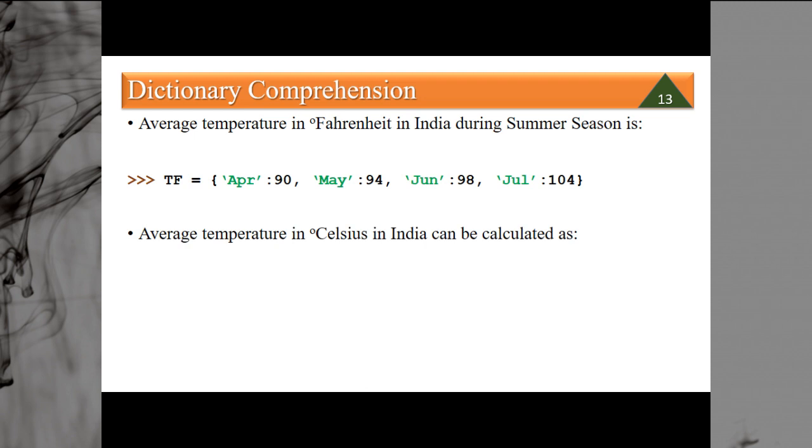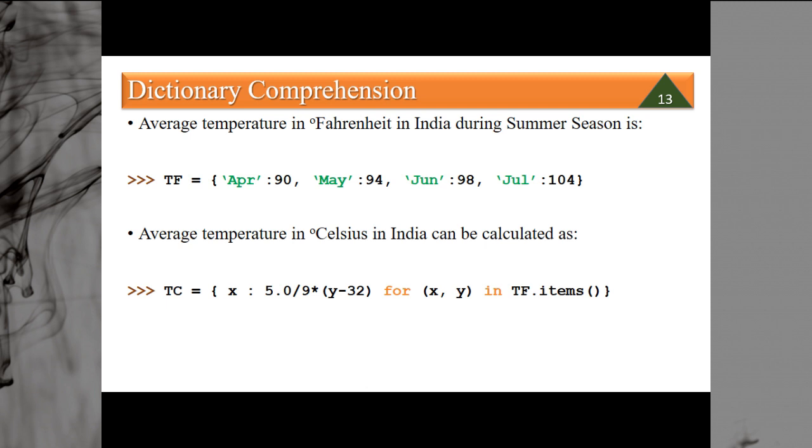Now we want to convert this Fahrenheit temperature into degrees Celsius, and we have a formula. The formula is 5 by 9 into F minus 32. Simply, from Fahrenheit we subtract 32 and multiply the value with 5 by 9 and we get the temperature in degrees centigrade.